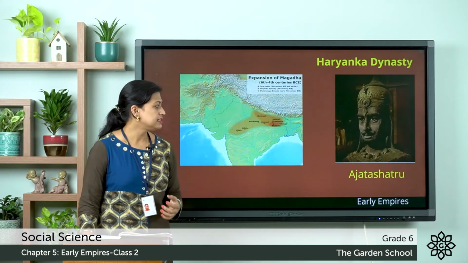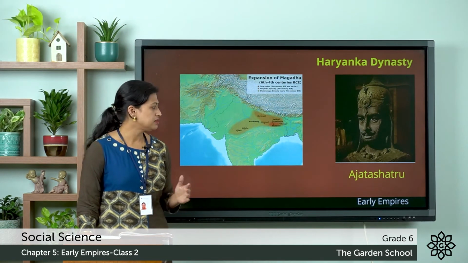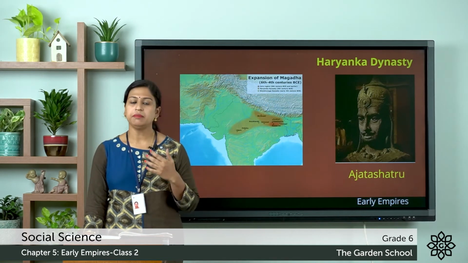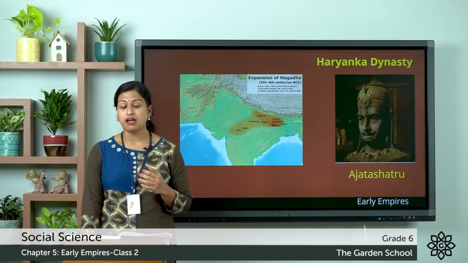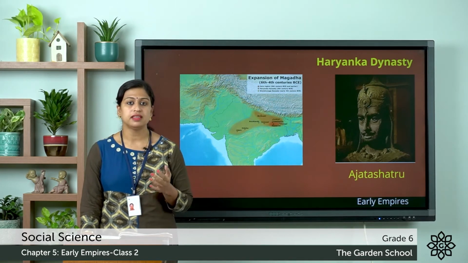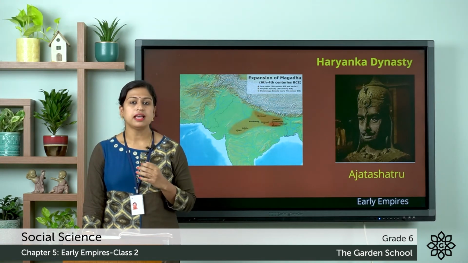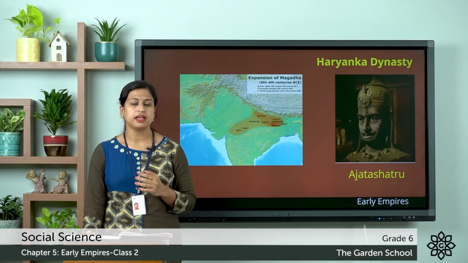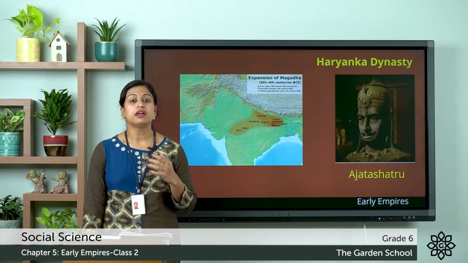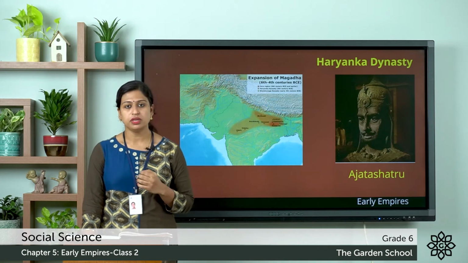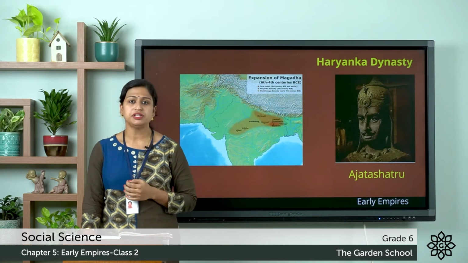Next, let's discuss about Ajitashatru. Here Ajitashatru was Bimsara's son, and he became the king in 493 BCE after killing his own father, that is, after killing King Bimsara, and this is recorded as the first case of patricide in ancient India. Here patricide means the act of killing his own father. So here it is recorded as the first case of patricide in ancient India.